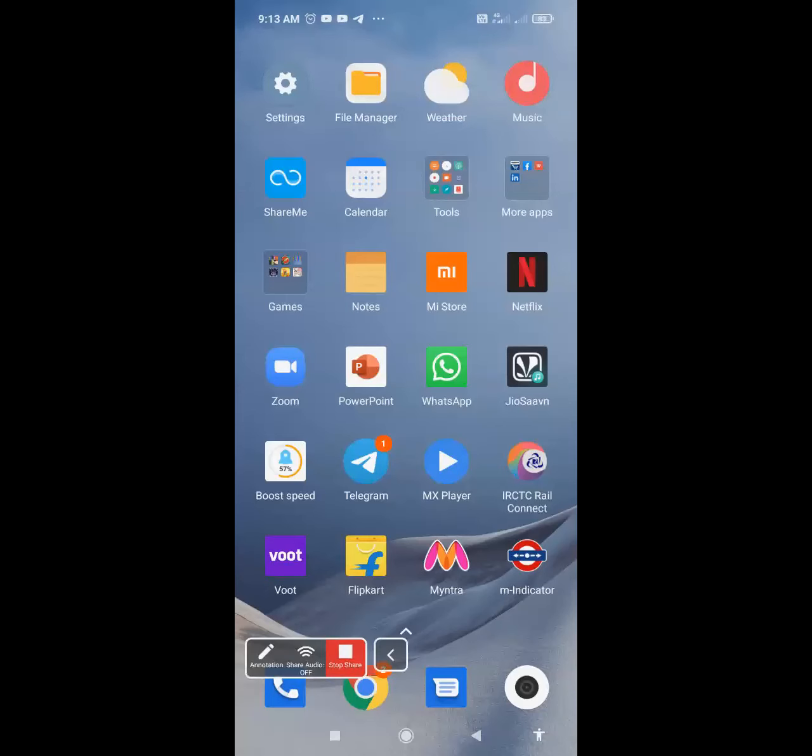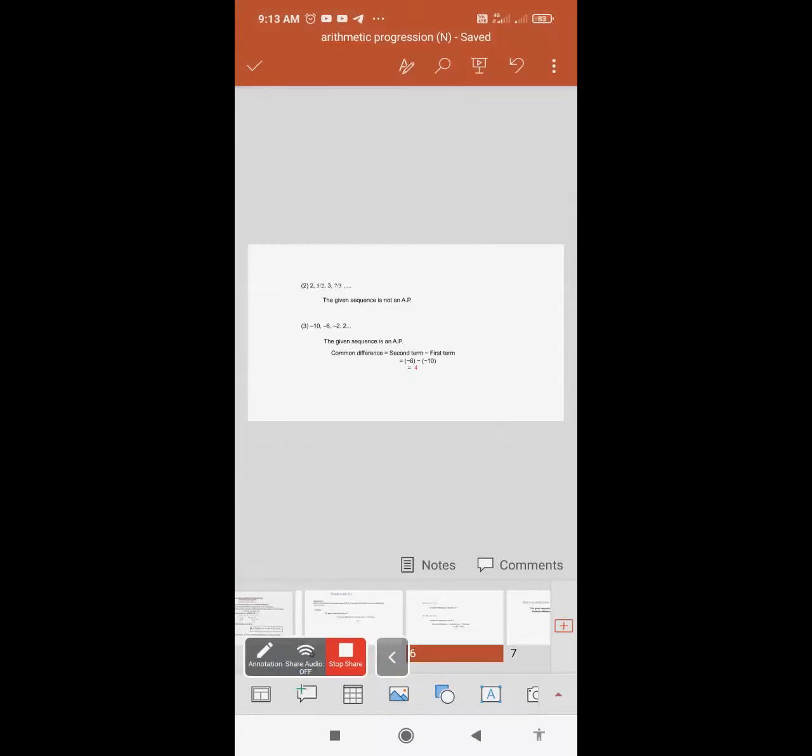So common difference is second term minus first term. The second term is minus 6, minus the first term, minus 10. So what difference will you get? This will be minus 6 plus 10. Minus will become plus, so your value will be 10 minus 6, which is 4.